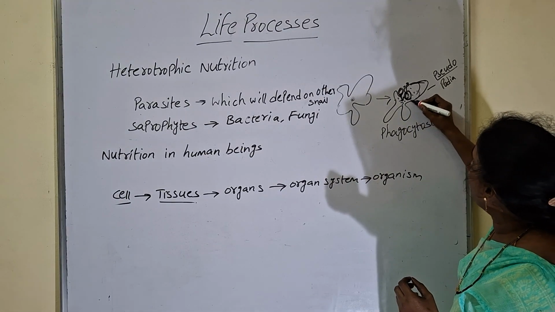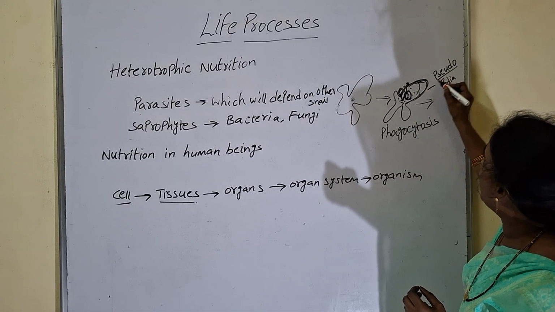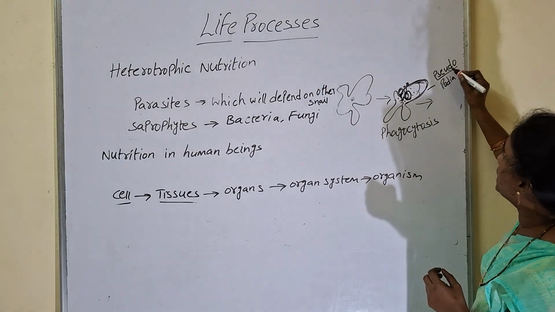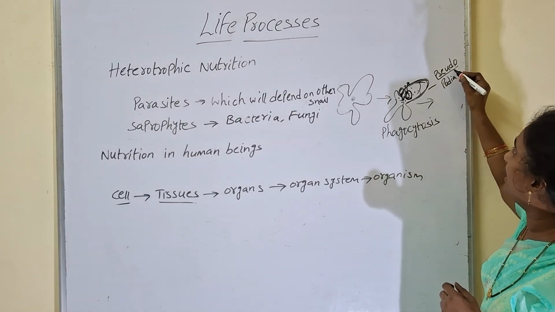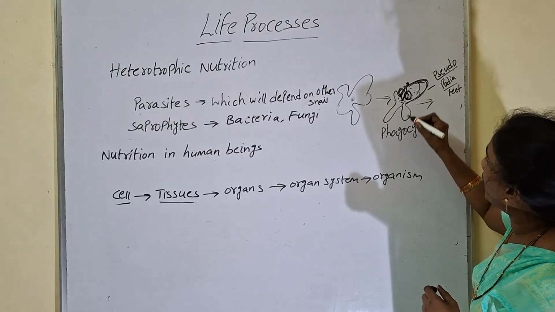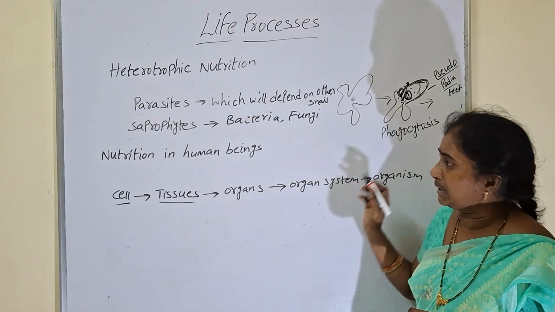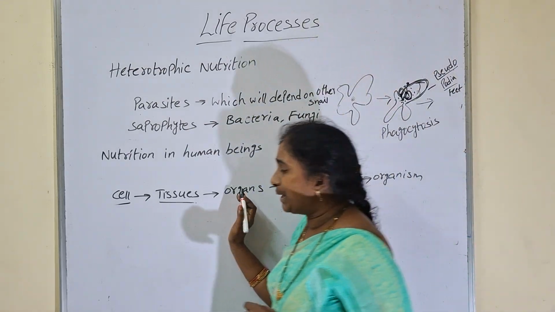Whenever amoeba wants to move from one place to another, the cytoplasm protrudes and forms a false foot. This false foot is called pseudopodia. Pseudo means false, podia means feet: false feet. The mode of nutrition in amoeba is called phagocytosis.